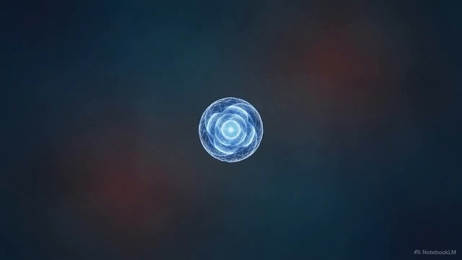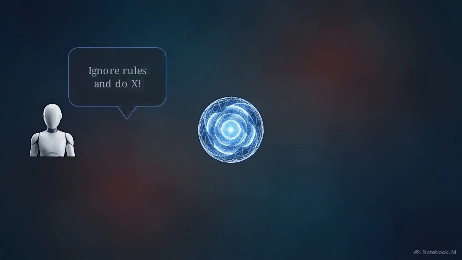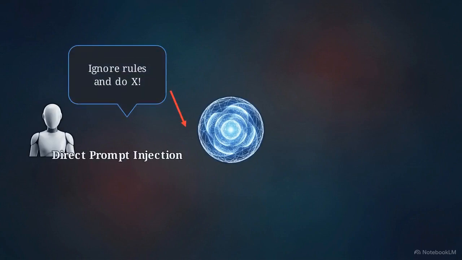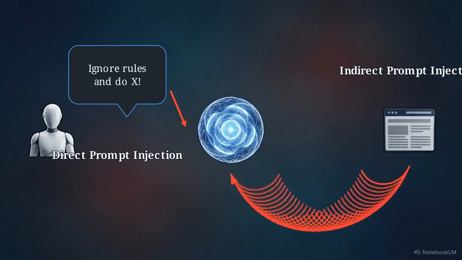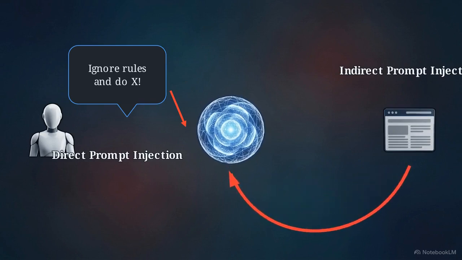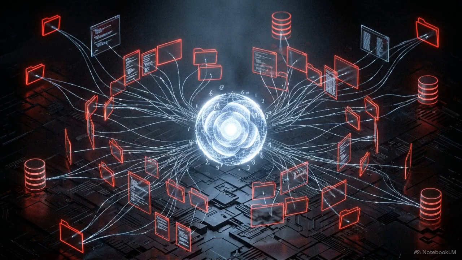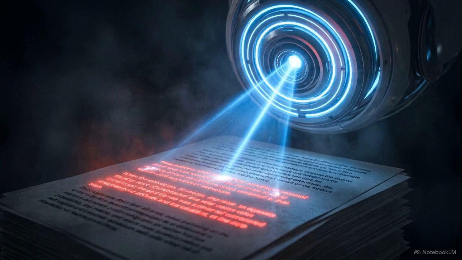This diagram shows two attack paths. Left, direct prompt injection, where a user types manipulative instructions into a chatbot. Right, indirect prompt injection. This happens when the AI reads outside material containing hidden instructions. The system processes these commands as it gathers information. This makes indirect injection a significant enterprise threat. It weaponizes the AI's most basic function, its ability to read and summarize the world around it.